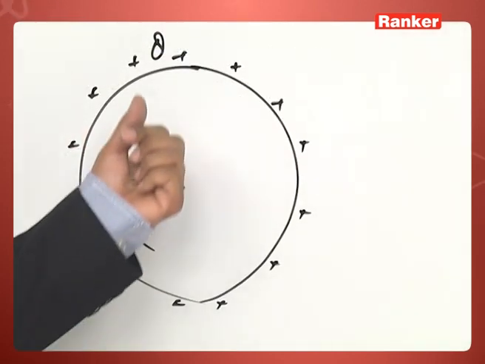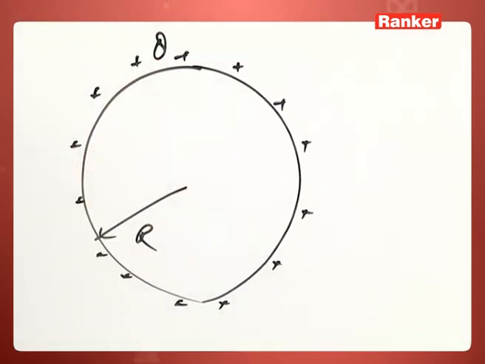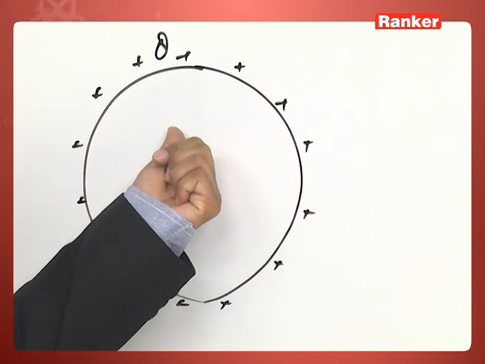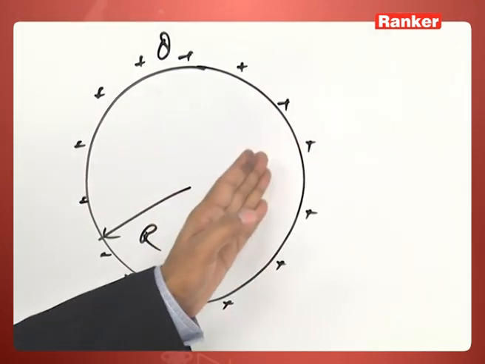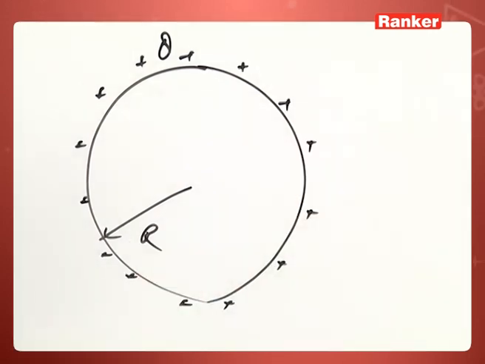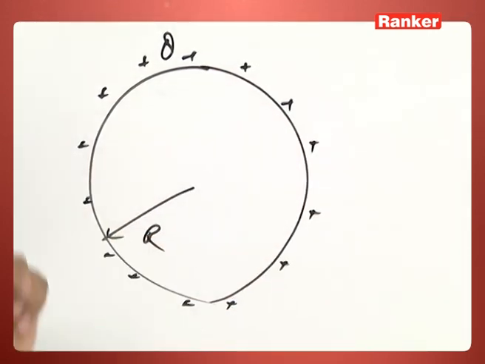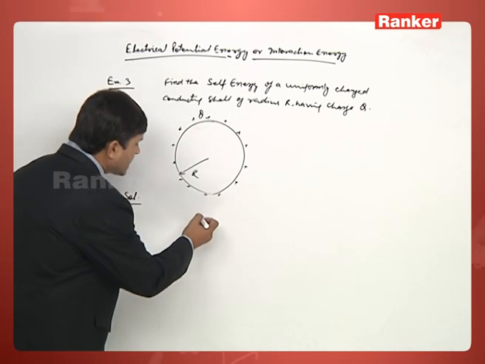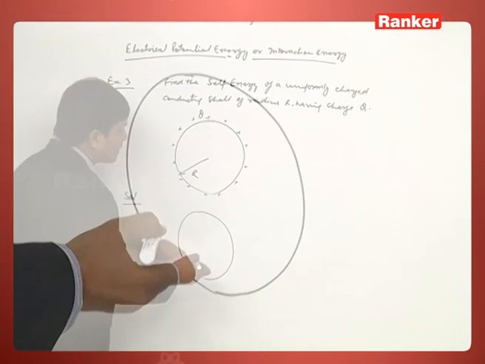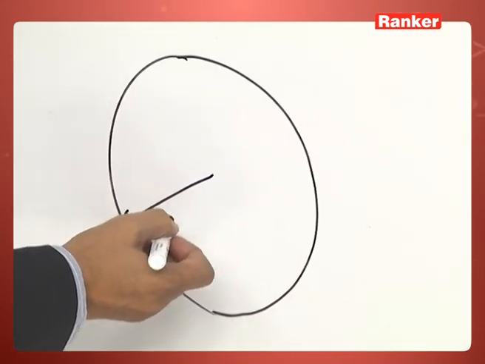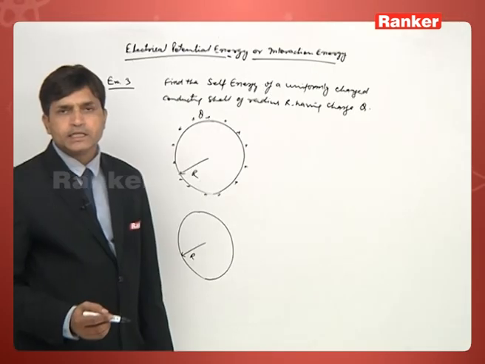Whatever q charge we are giving, that q charge is nothing but the removal of electrons. So when we are removing electrons, charge will come on this shell. The analysis is this. Initially this shell was neutral.